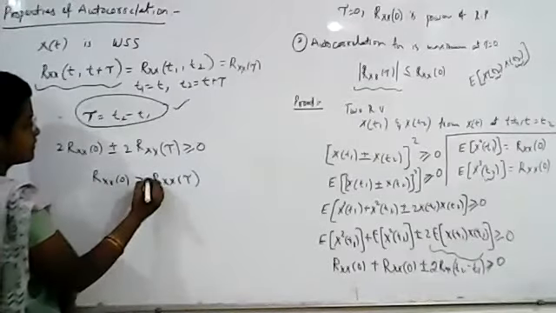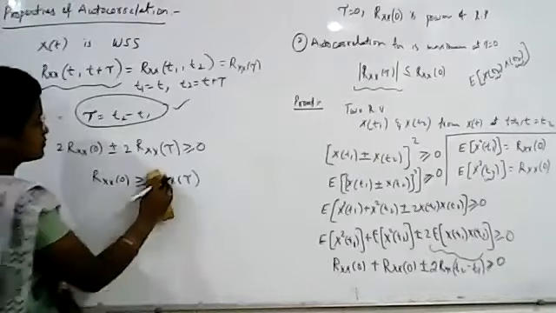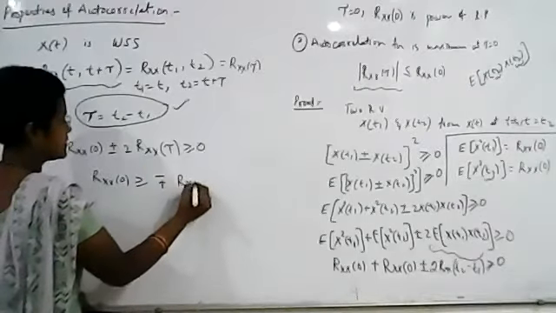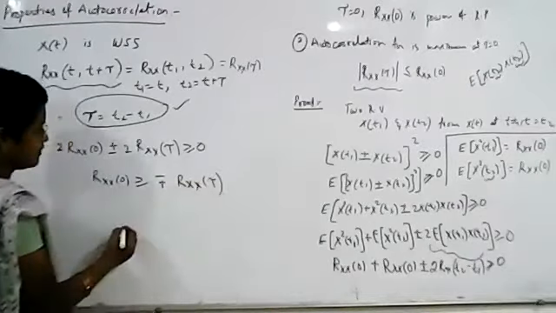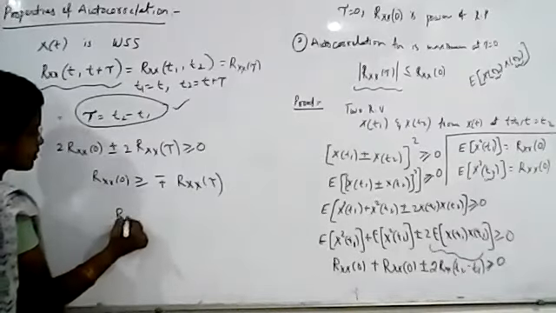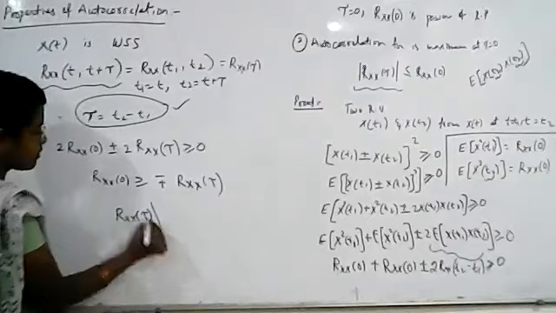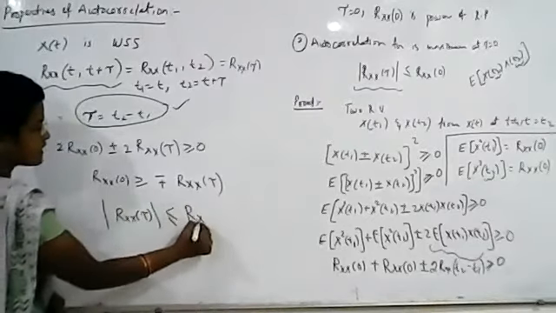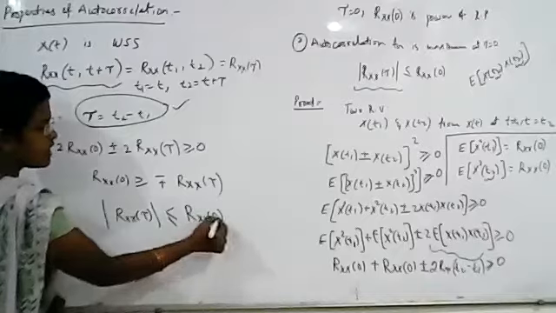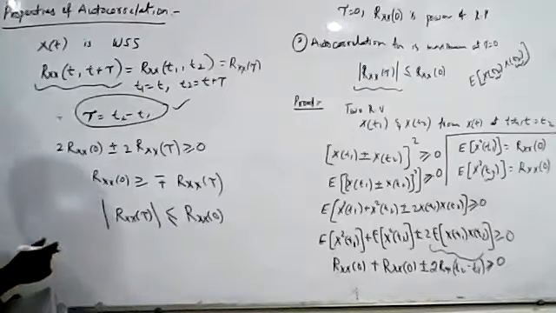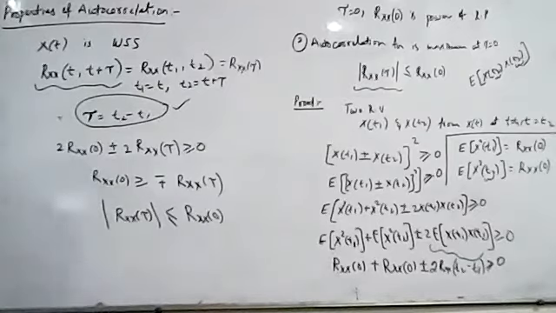Here we have minus plus Rxx of tau. Now we apply modulus on both sides. Then mod Rxx of tau will be less than or equal to Rxx of 0, because Rxx of 0 is the power, so it will always be positive. So this is our second property.